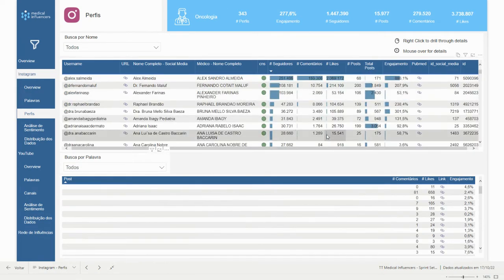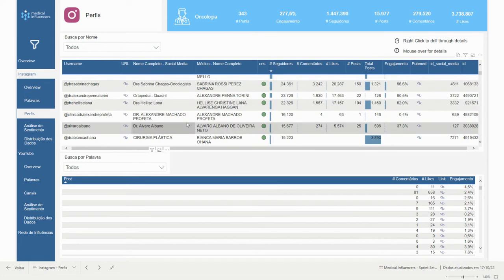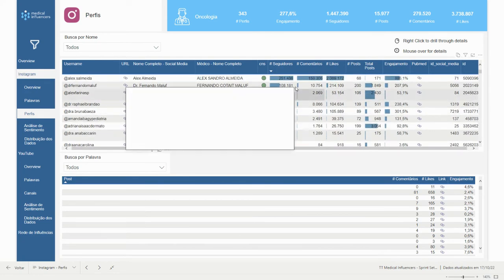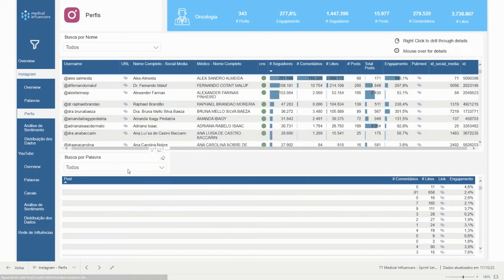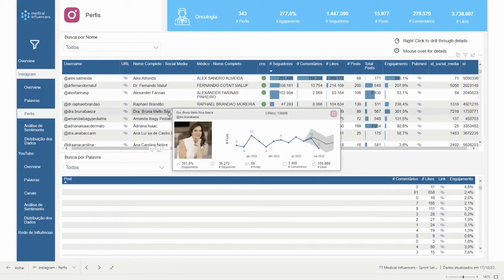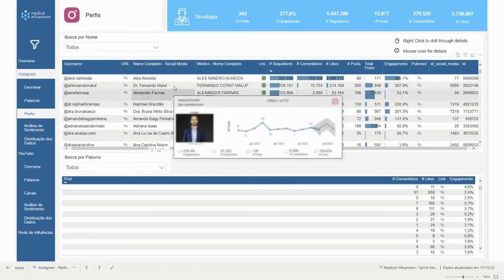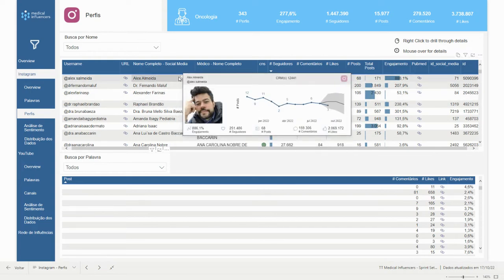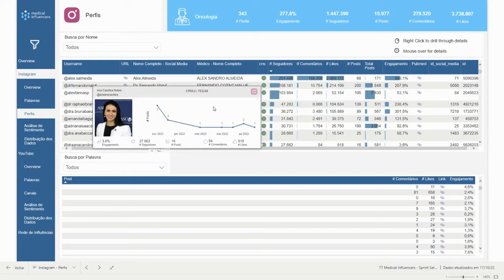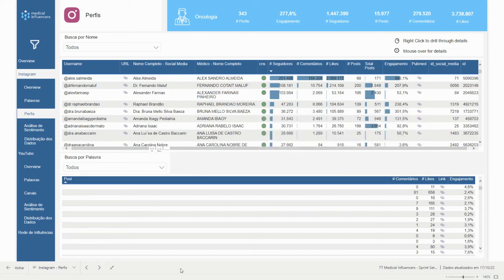Okay, so this is a nice way for you to analyze what are the professionals that are working with specific words. You can see the small chart here, see the number of posts over time for each of the doctors here, and to see the trend line.